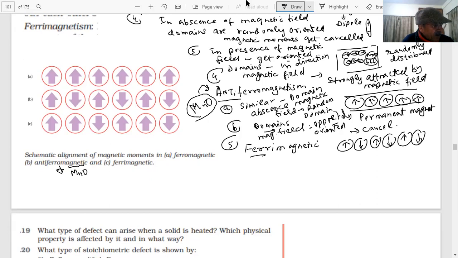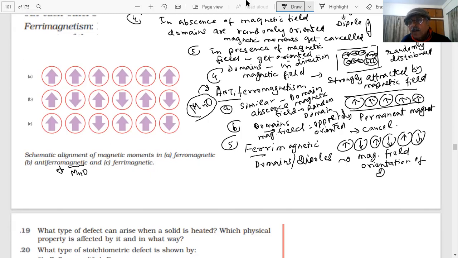Ferrimagnetism is observed when the magnetic moments, the story is the same, the dipoles or the domains. There are domains, or what I say, there are dipoles. And when a magnetic field is brought, what happens? There is an orientation of these domains. Orientation of domains. Okay?